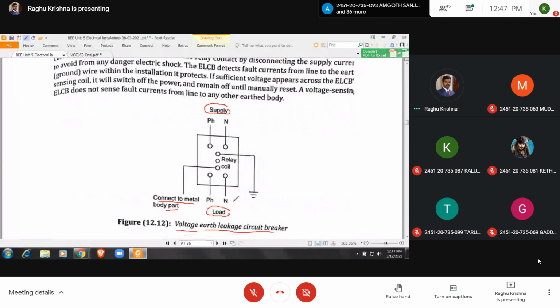Here you have the supply and the load, and between the supply and the load we have this ELCB. The ELCB contains a voltage coil, written here as relay coil. To this relay coil we are going to apply the voltage, that's why it is also called a voltage coil. One end of the coil is connected to the metal frame of the equipment, and the other end is connected to the ground. Let us see in detail.